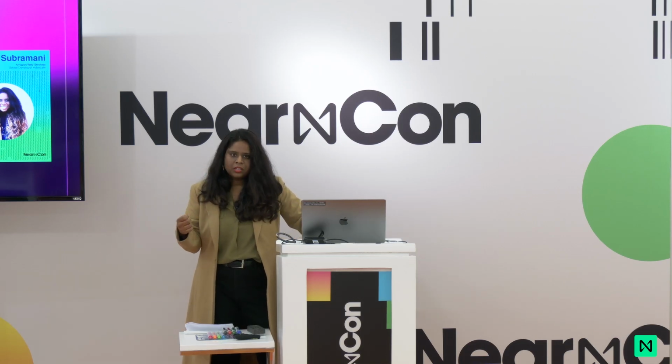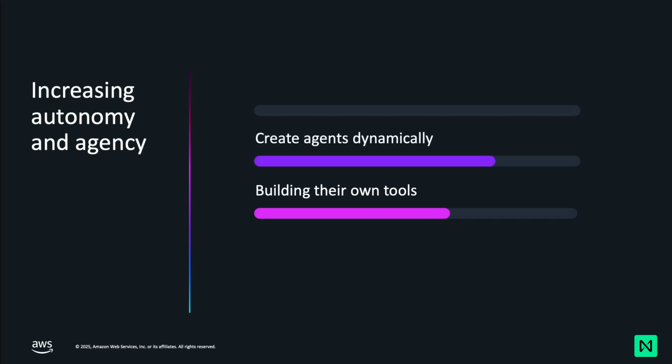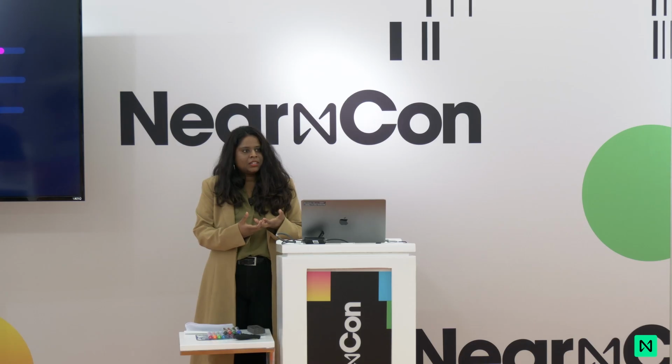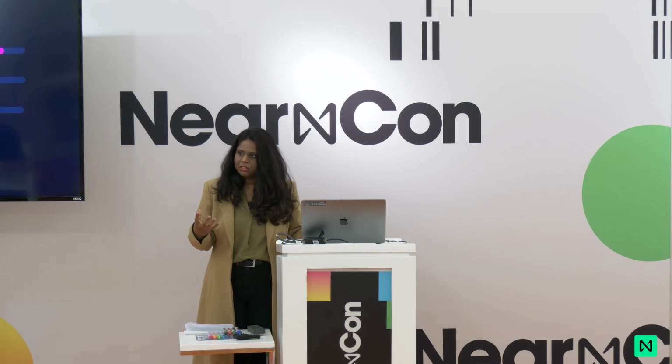Imagine if it could. Imagine if it actually had the autonomy to be able to build its own tools, if it could build its own agents, and more importantly, if it could even update its own source code, right? And all of this in production, it wouldn't fail as easily. It could be more resilient, and we would have agents that we can trust, with very little overlooking. But is that really possible?